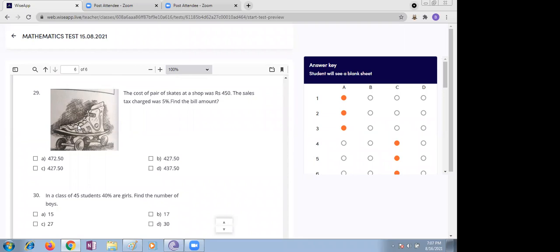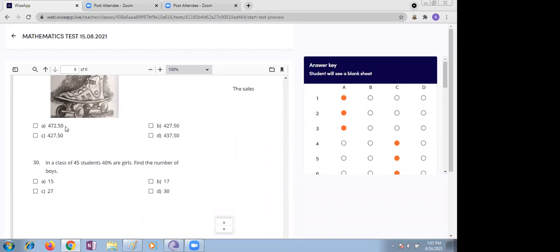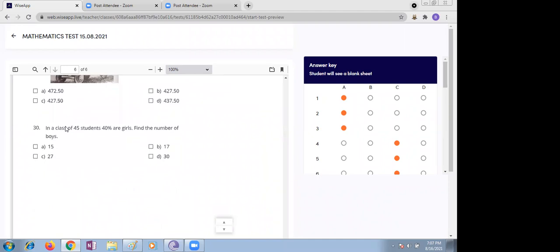Yesterday we did the sales tax. Sales tax means you need to add or subtract in the bill amount, children? Add. You just find out 5% of 450, half of 45, which is 22.50. You just add it to 450. It is nothing but 472.50. Yes, ma'am. Ma'am, I have a class now, so may I leave?